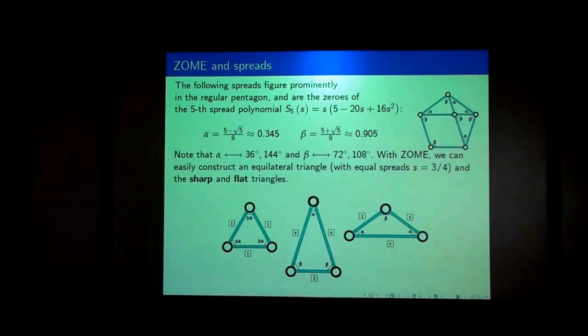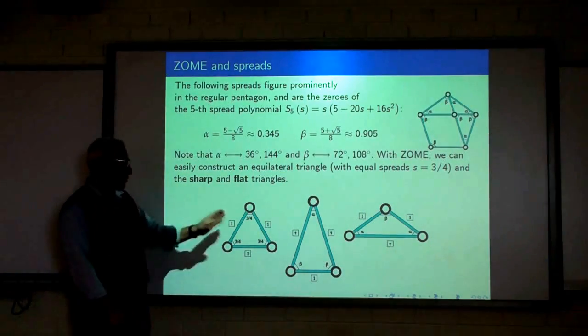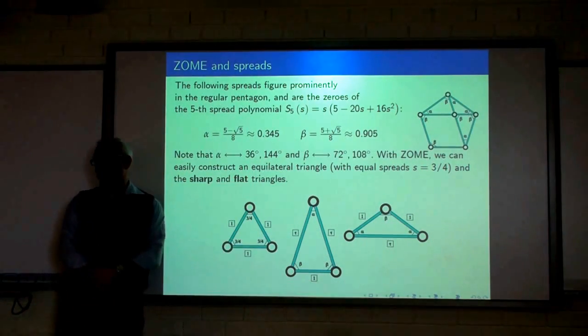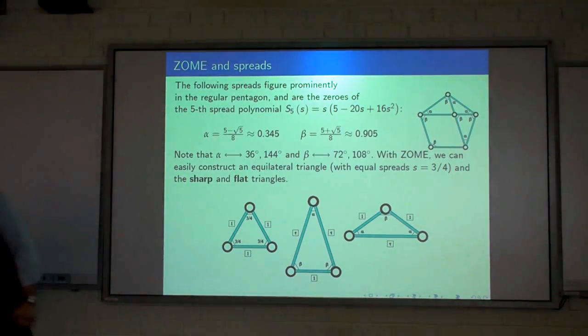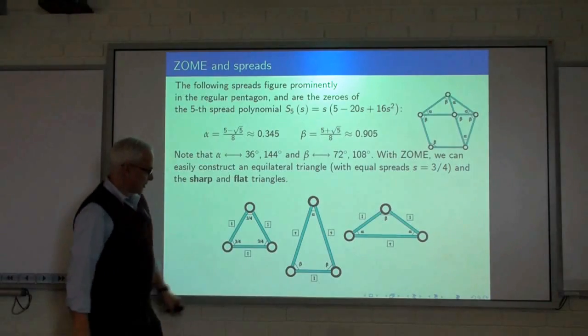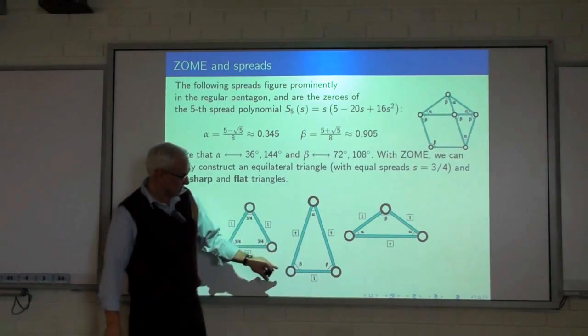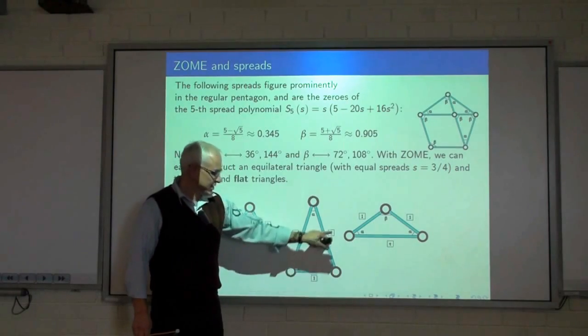Okay, once we've done that, we can construct with Zome an equilateral triangle that you can easily do with the blue struts. Do I have an equilateral triangle around? Yes, you can see one here. So there's a blue equilateral triangle. And you can construct this triangle and this triangle. So here this one is 1 and this one is tau.